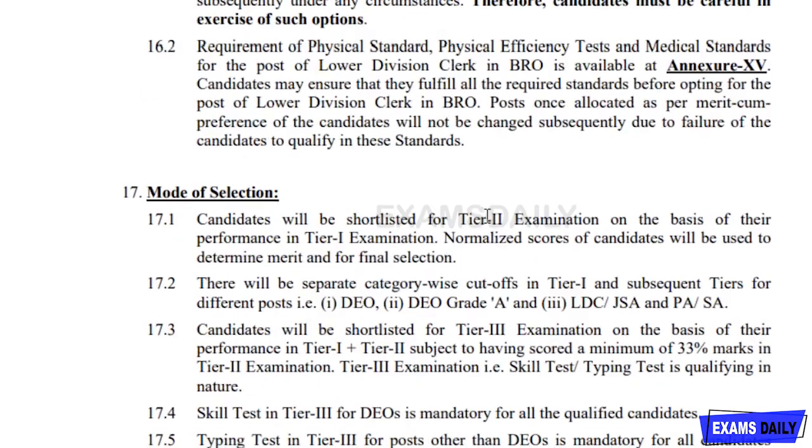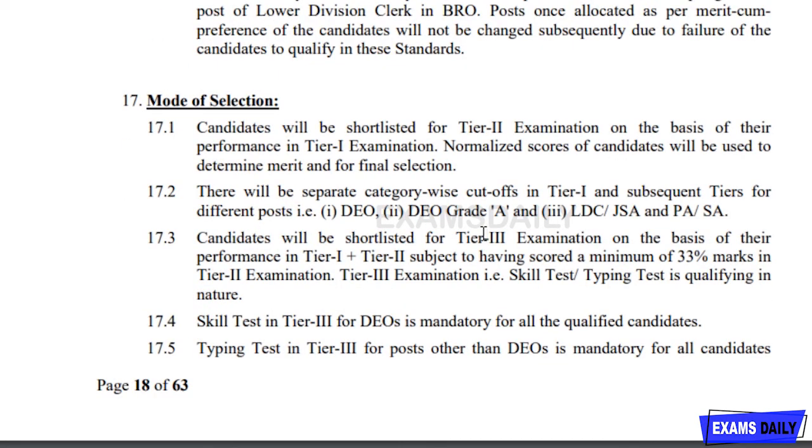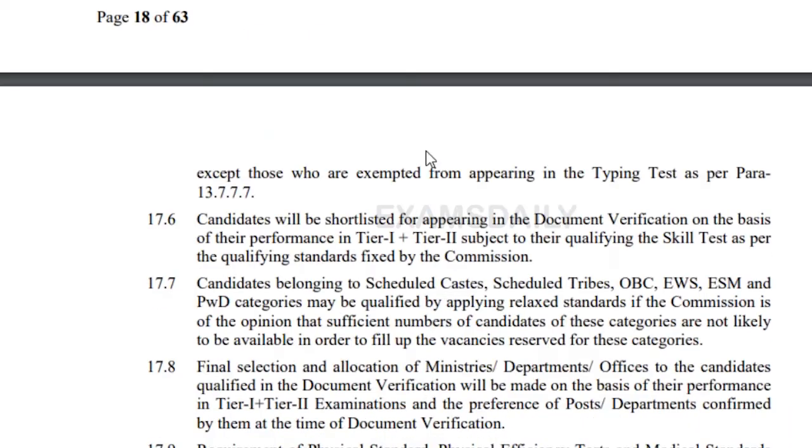And next is the mode of selection. You will be shortlisted like in other examinations, and at the final stage you will be going to the examination. And they have also said that for tier 2, 33% marks is essential, and you should have 33%. And tier 3 examination, that is skill test and typing test, is qualifying in nature, so you should have well-versed typing skill knowledge. And the skill test in tier 3 for DEOs is mandatory for all qualified candidates. It is a mandatory one, so please be aware of these things also.